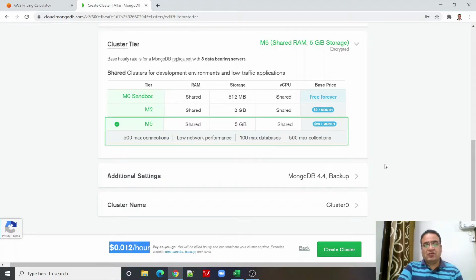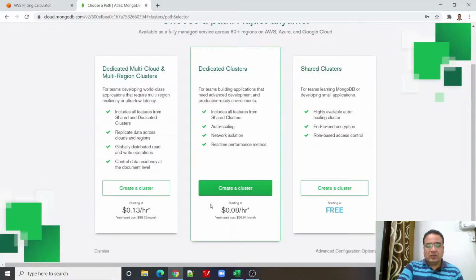But here we are not going to talk about this free cluster type or the cost, where CPU and RAM are going to be shared. So let us go back. Let us try to click any of these two options. This will lead us to the same page.